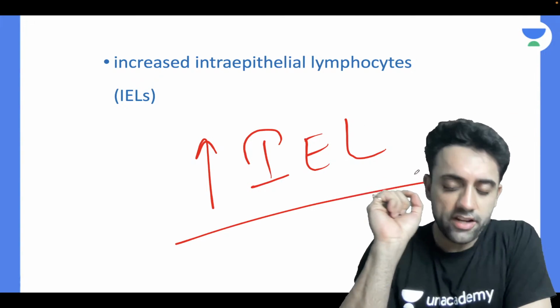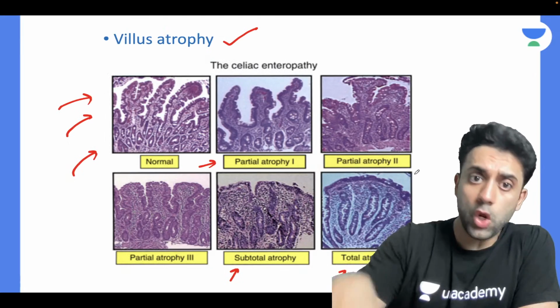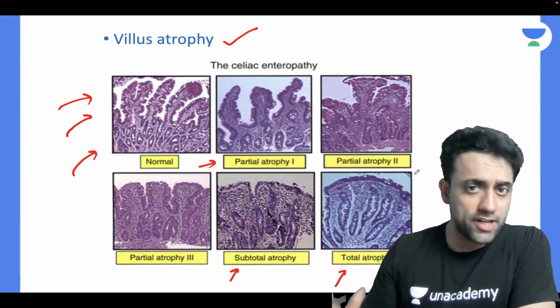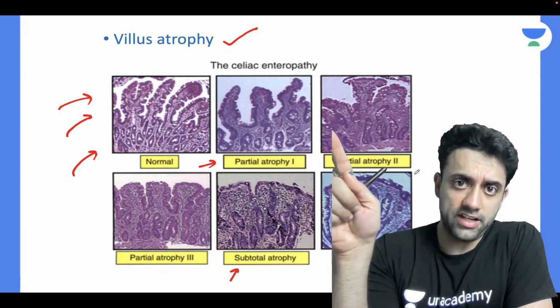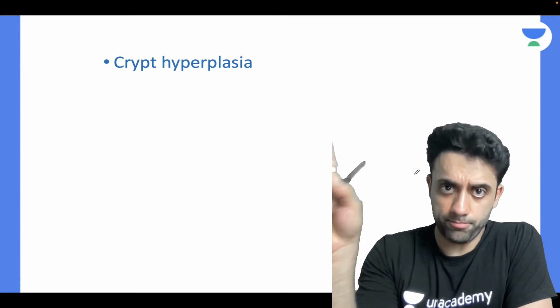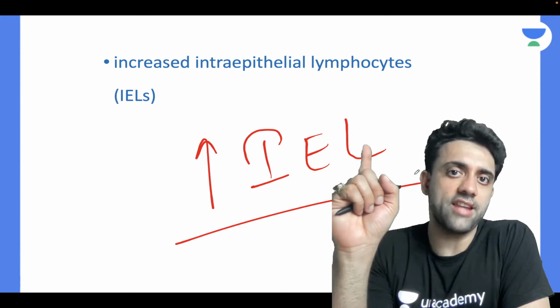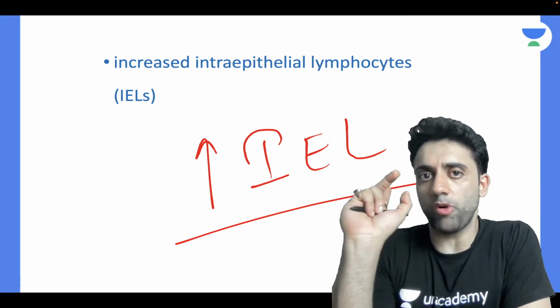If I'm suffering from celiac disease, three big problems I will have. All those T cells doing a lot of inflammation will, number one, damage my villi, leading to villus atrophy, leading to crypt hyperplasia, and also there is increase in IEL, known as intraepithelial lymphocytes. So this point should be very crystal clear.